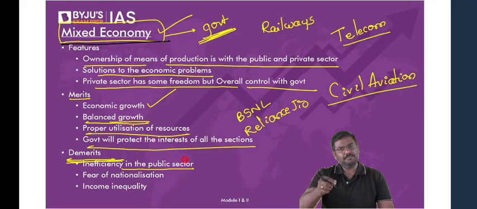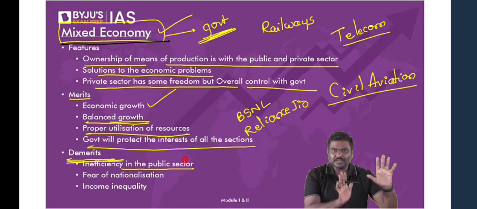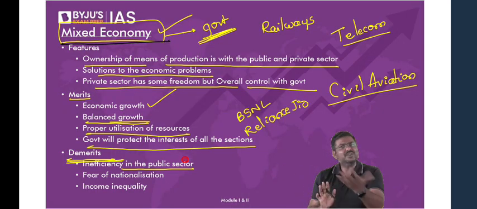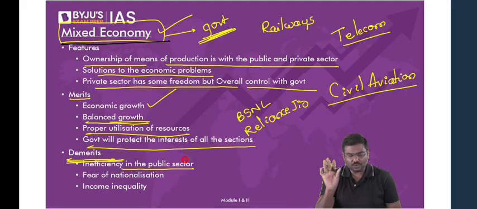The best example is Air India. Best example is BSNL. So there is no guarantee that even though government is going to provide certain goods and services, the companies owned by the government will be working efficiently. There is no guarantee.